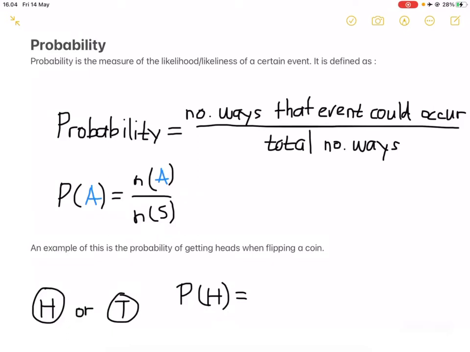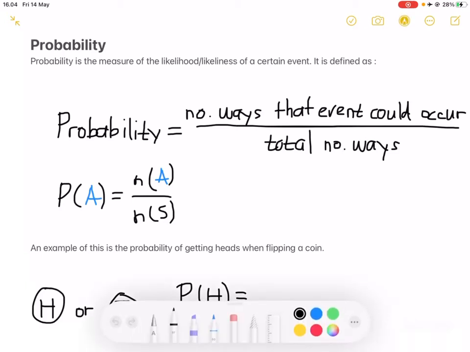Alright, first thing is about probability. Probability is basically the measure of the likelihood of a certain event. It is defined as the number of ways that event could occur over the total number of ways, which includes the number of ways that event could occur plus the possibilities of any other events that could happen. It is often abbreviated into this formula.